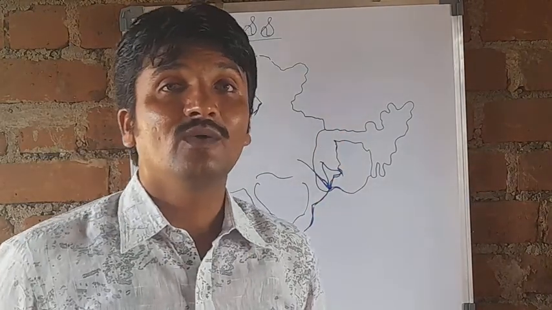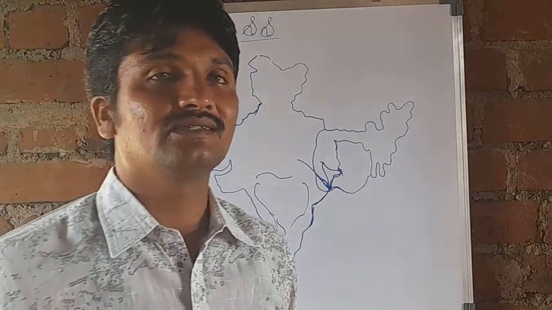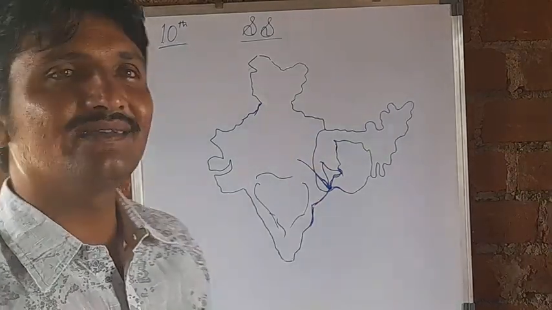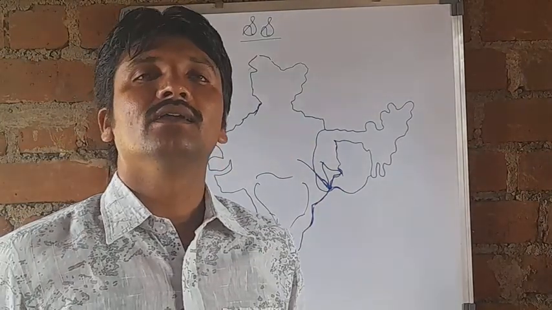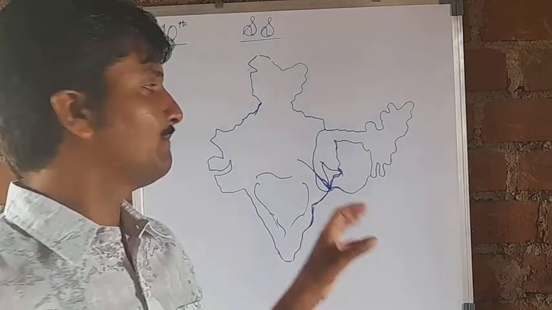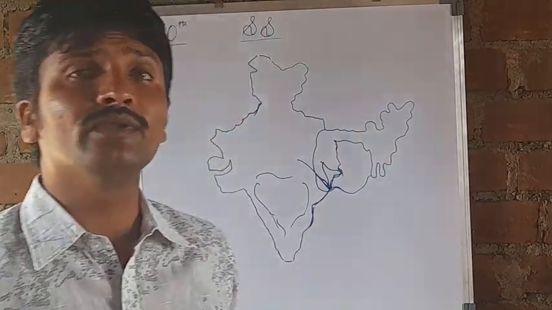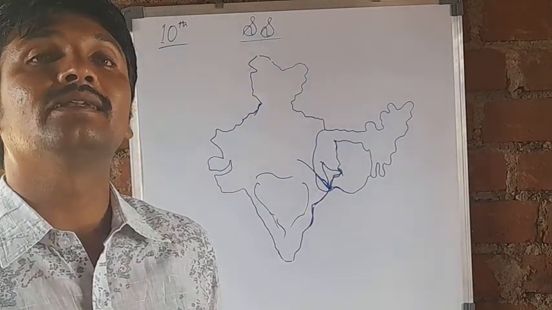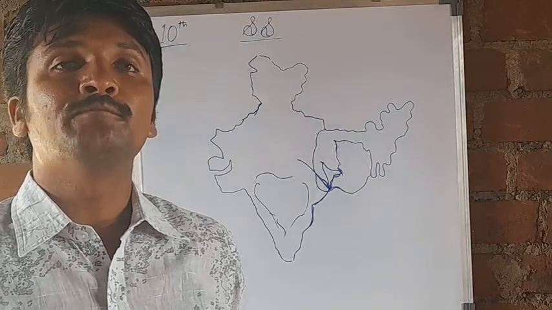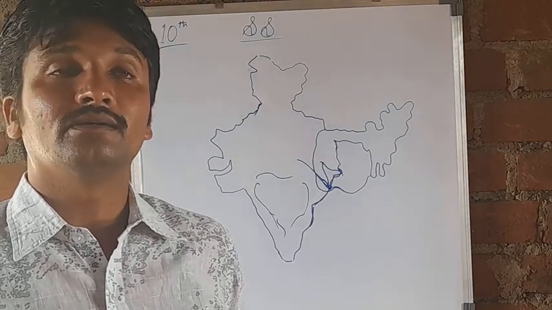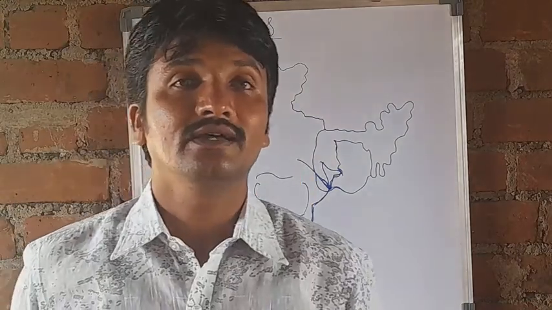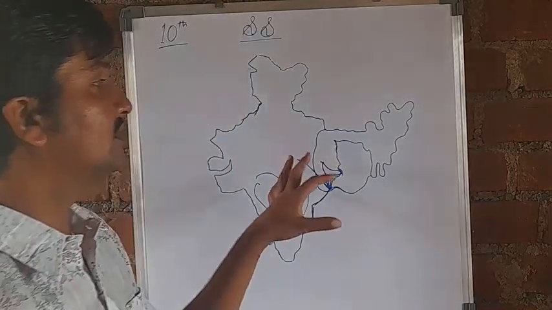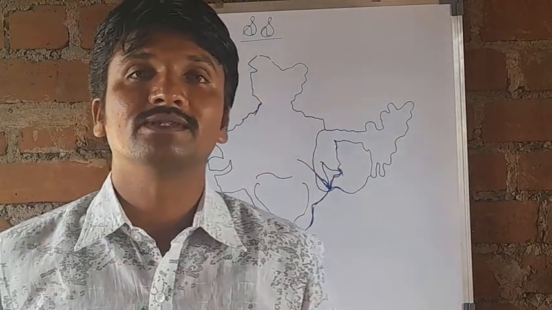For that purpose, as I told you in the previous class, Farrukhsiyar gave them trade permission in the Bengal region. So they came to Bengal and started to establish their commercial, trade and commerce centers. This was intolerable to Siraj-ud-Daulah, the Nawab of Bengal. Siraj-ud-Daulah attacked the British market, Qasim Bazaar.